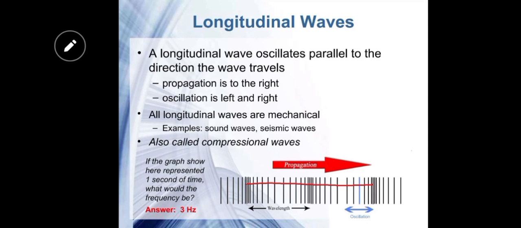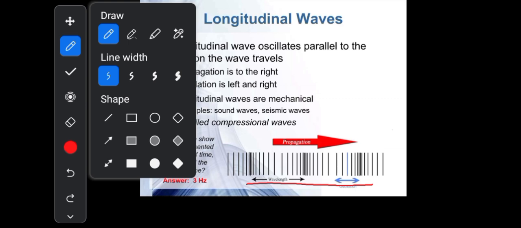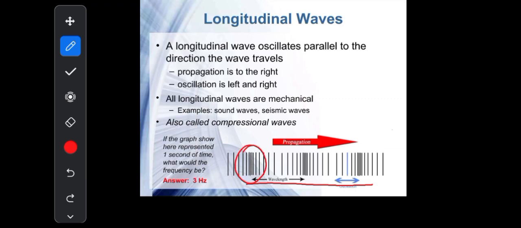Longitudinal wave is the type of mechanical wave in which the direction of propagation of the wave and the motion of the particles of the medium are in the same direction. The energy is transferred through compression and rarefaction. Those areas in which the particles are close to each other are known as compressed areas, and the areas in which the particles are far from each other are known as rarefaction areas.